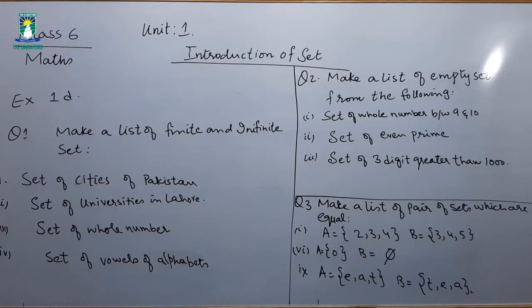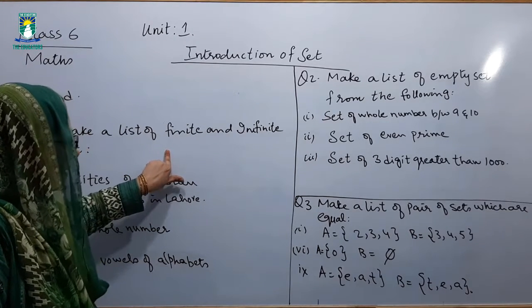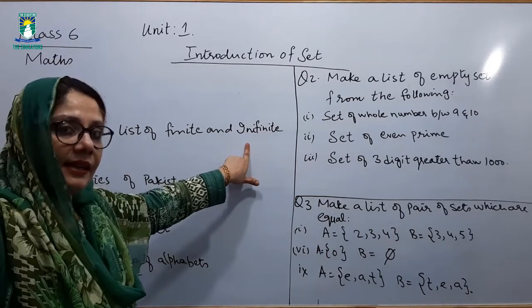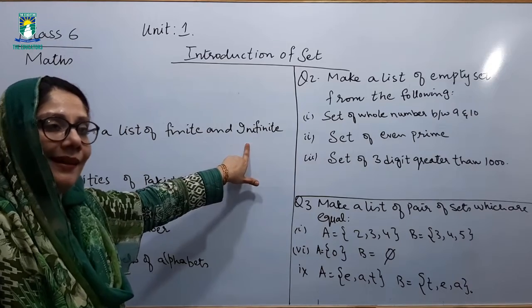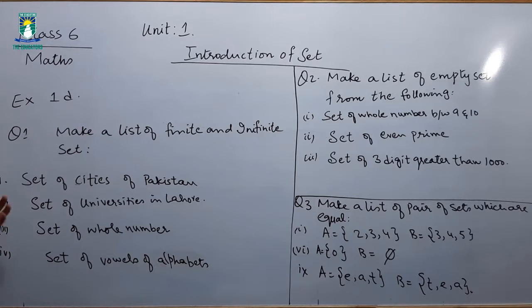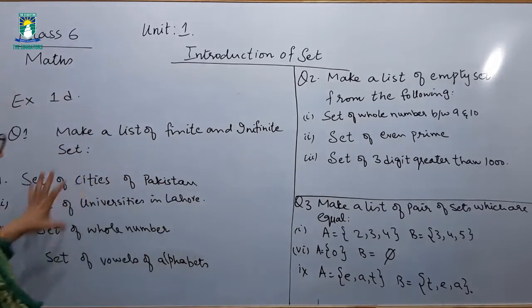Question number 1. In this question, they are asking, make a list of finite and infinite sets. Students, we know a finite set is a set which has a limited number of elements, and the elements of the set can be counted. An infinite set is the set which has an unlimited number of elements, or elements are in continuity, or we cannot list down all the elements. Now, according to this concept, we are going to analyze whether the set that is given below is finite or infinite.